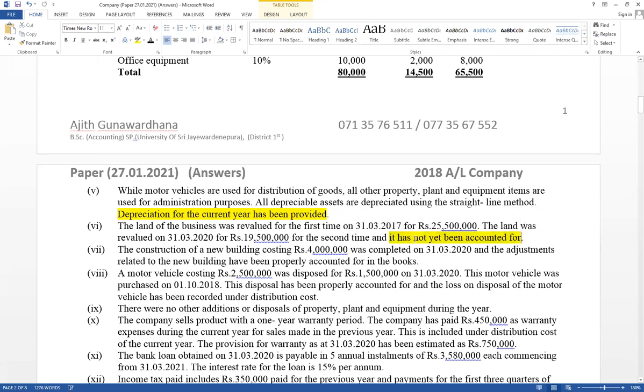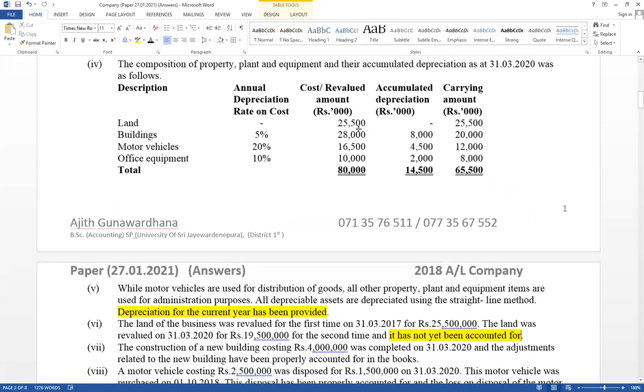Think about it. Revaluation relevant for land during the accounting period is not recorded. Therefore, the land account balance available is the opening balance. This value should be included as opening balance. Reason, this year's revaluation was not recorded yet.